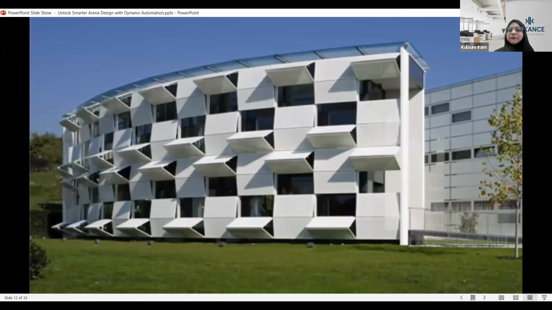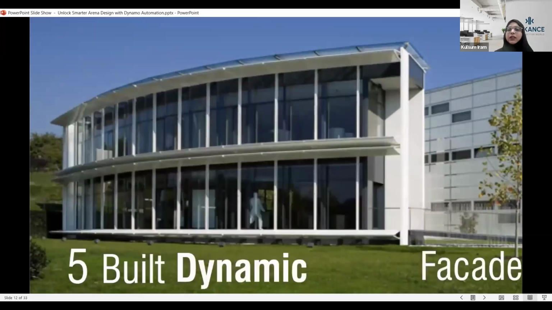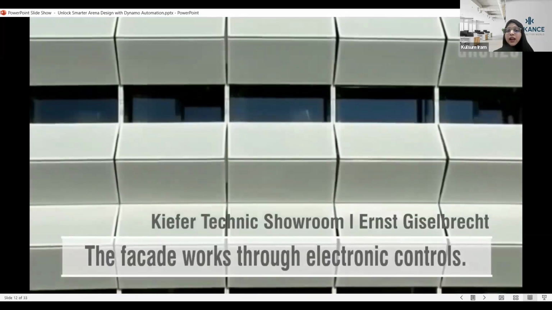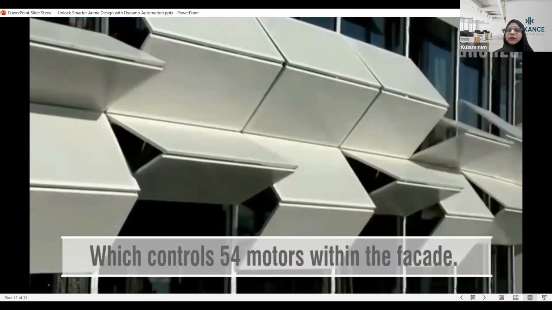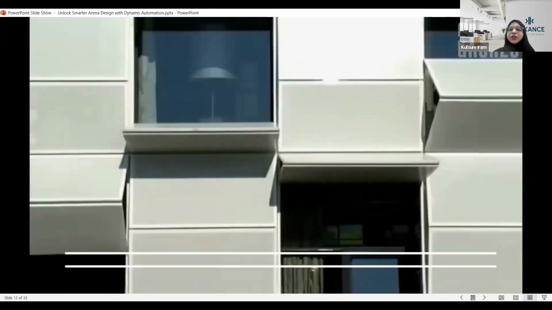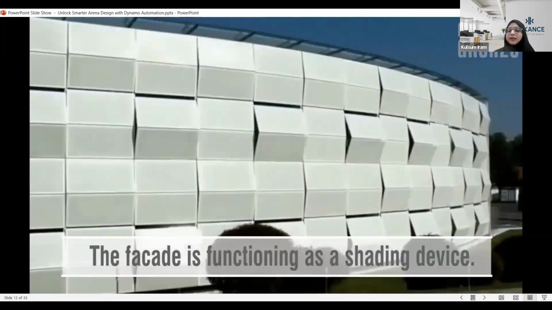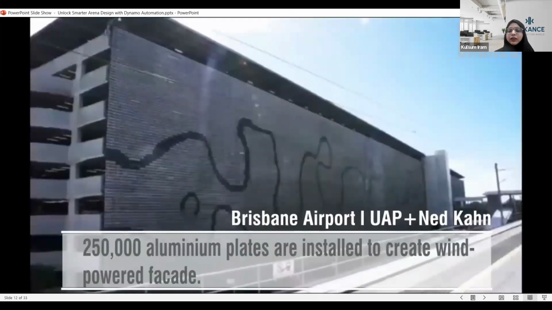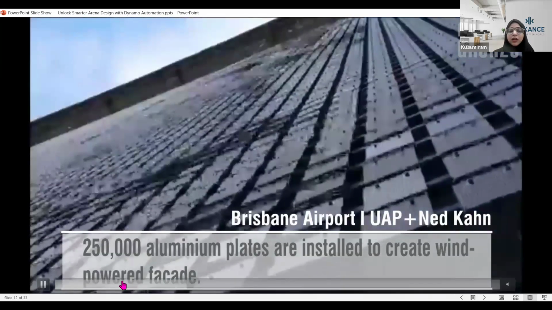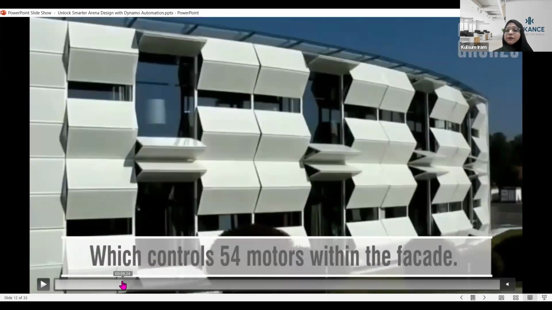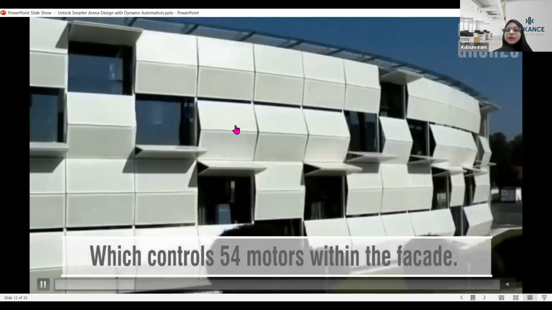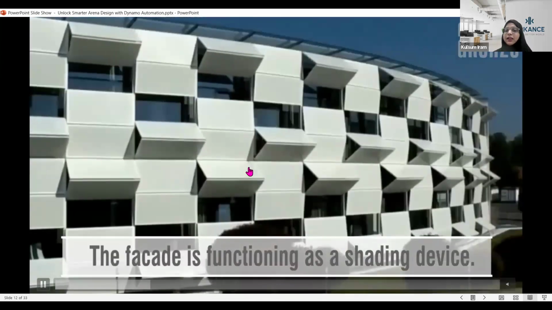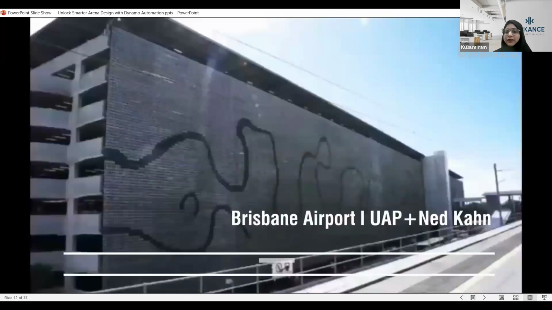These are basically five facades that we are going to talk about, and these are called dynamic facades. One of the terms that I missed in my PPT is that dynamic facade is also a term when we talk about computational design or Dynamo. In this facade, this is a Kaifer showroom. We have installed 54 motors into the facade, and using these 54 motors, we are making the facades movable. These are working as a shading device of the facade.